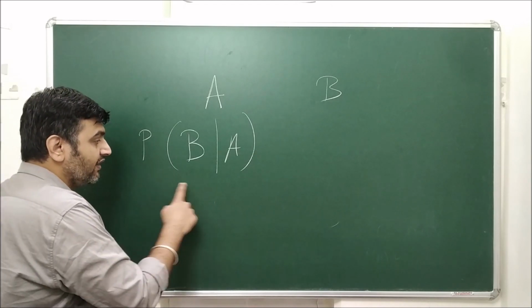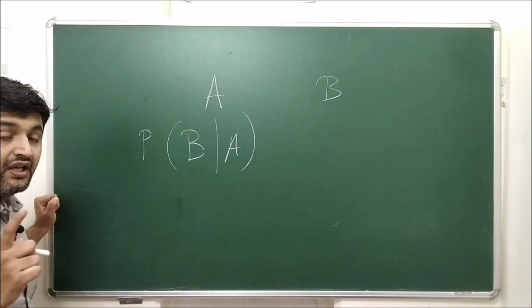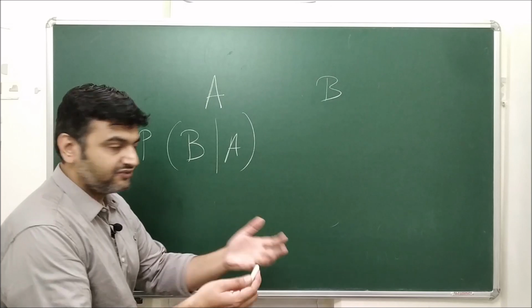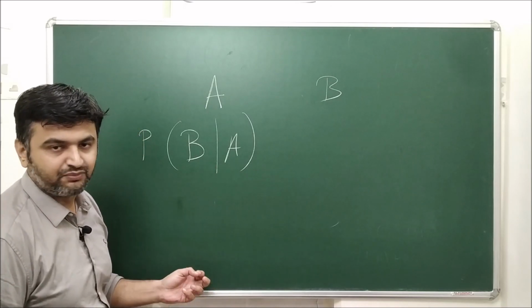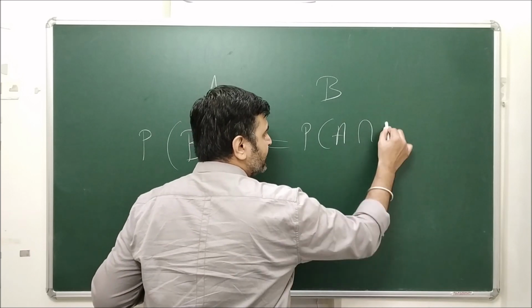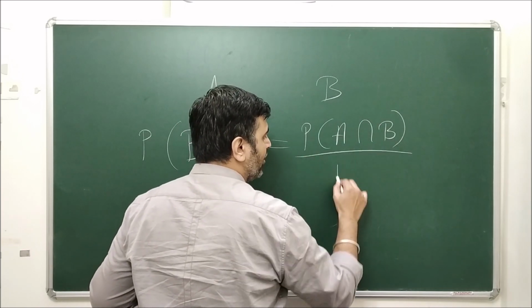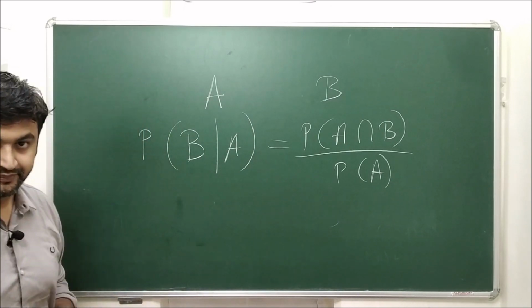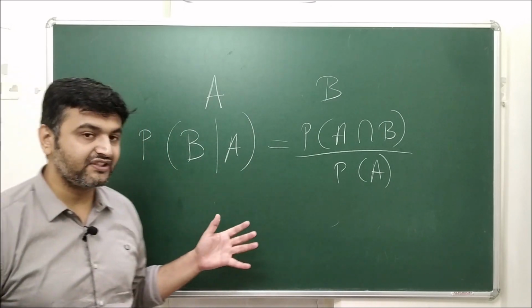And this is the notation, the symbol for conditional probability. So some condition is there, that's why it's conditional probability, and the definition goes like: probability of the intersection upon probability of the event which has already occurred. So this is the definition you see.